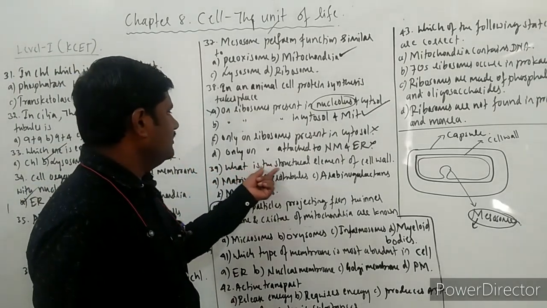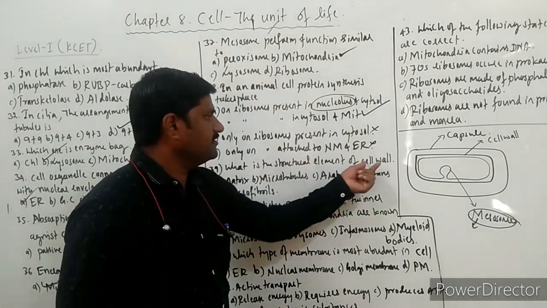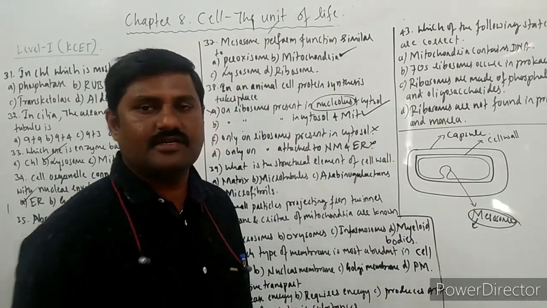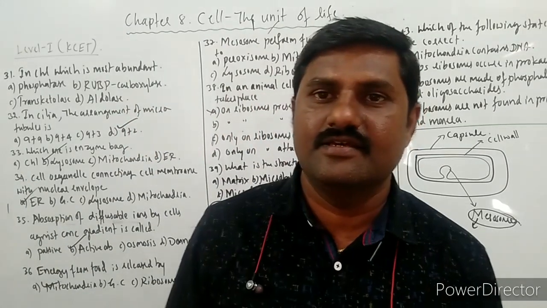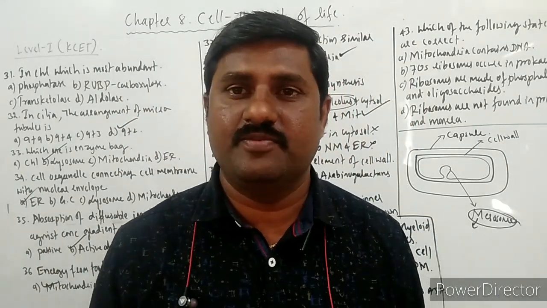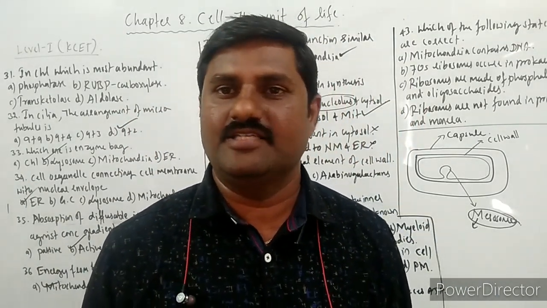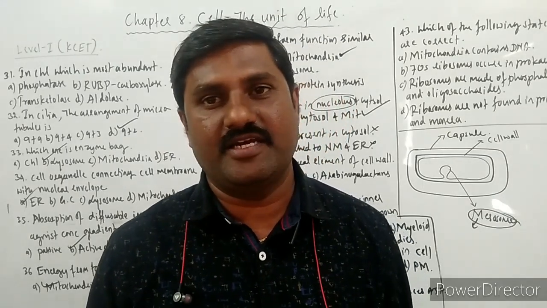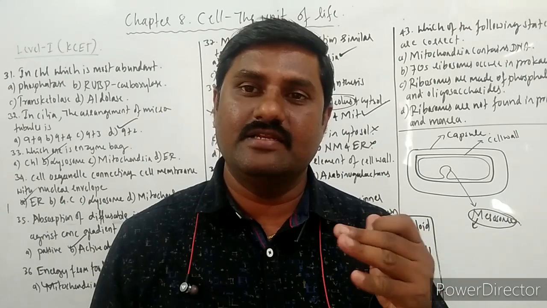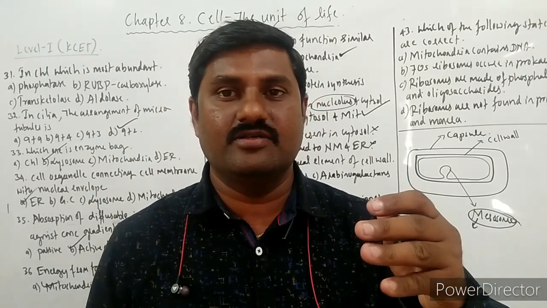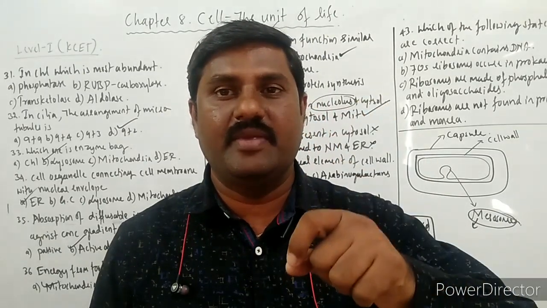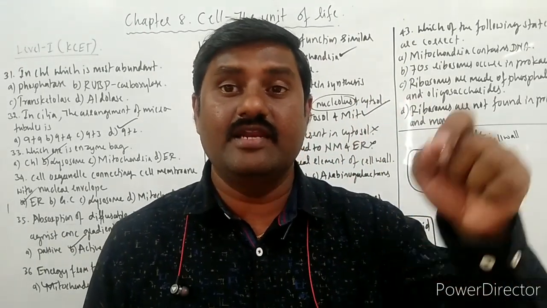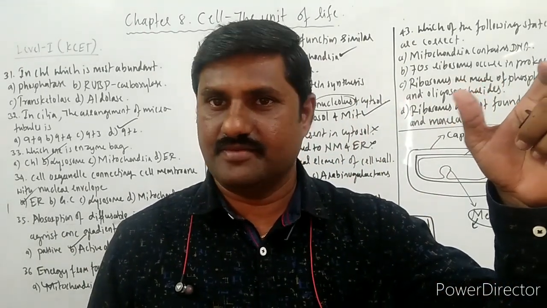What is the structural element of cell wall? See here, already you know the cell wall is made up of cellulose as well as pectin material. And in the cell wall you will come across the middle lamella, primary wall, secondary wall, rarely tertiary walls, right?